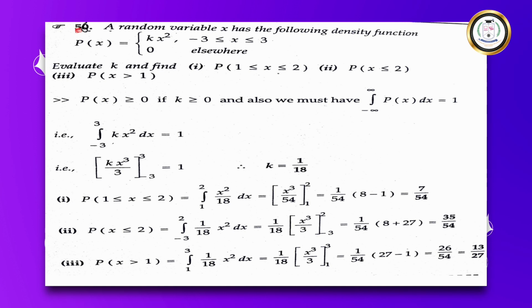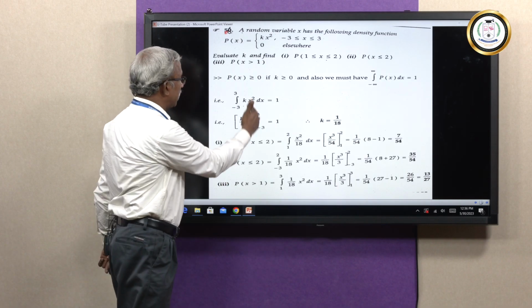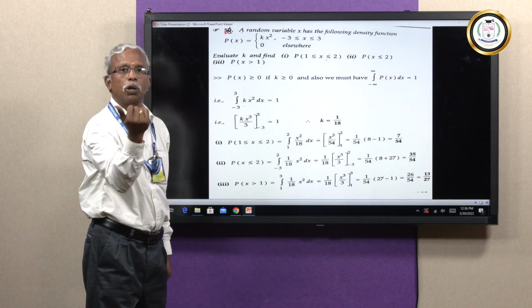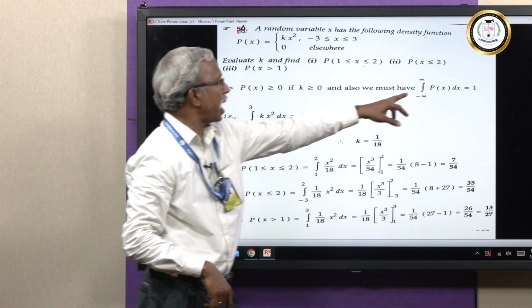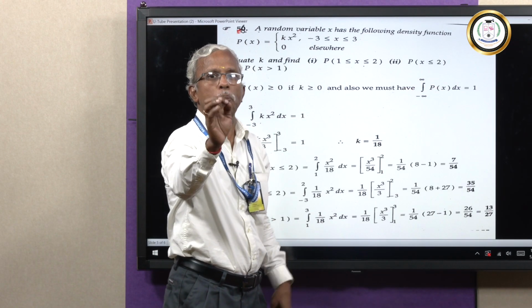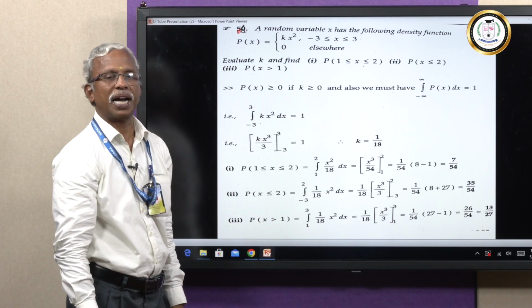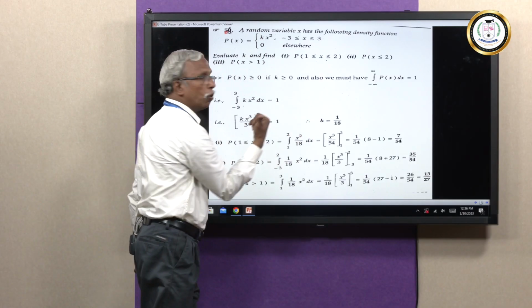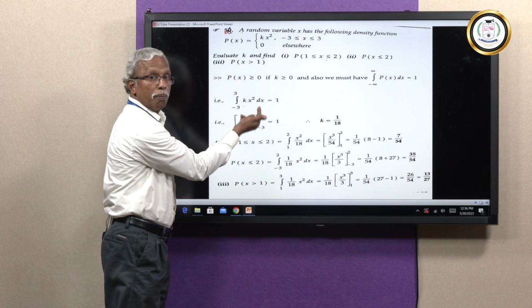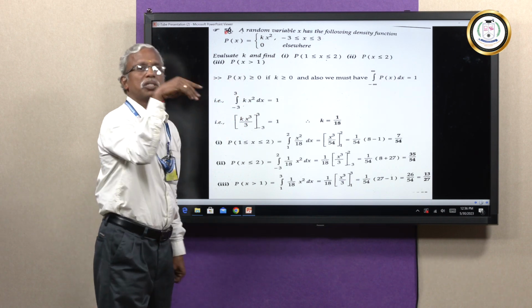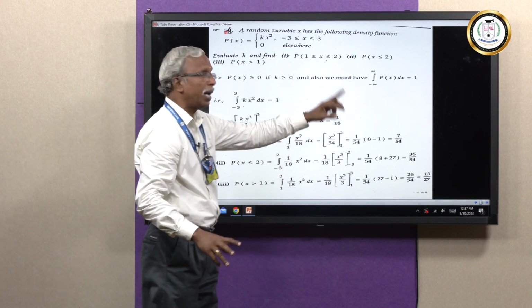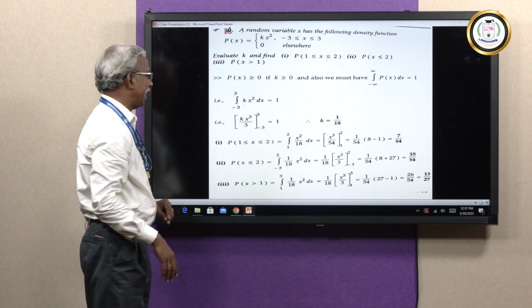With k taken out, what is the integration of x square? x cube by 3, lower limit -3 and upper limit 3, and that is equal to 1. This is to find the value of k, since it is given as a probability density function. Simplify this to get the value of k. What is the upper limit? 3 cube minus the lower limit, -3 the whole cube. It is all simplified, and the value of k is going to be 1 by 18.